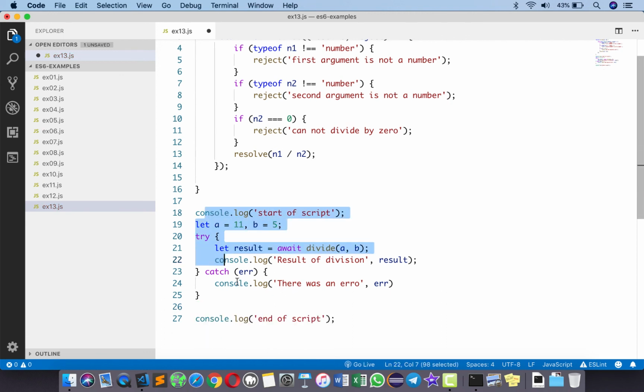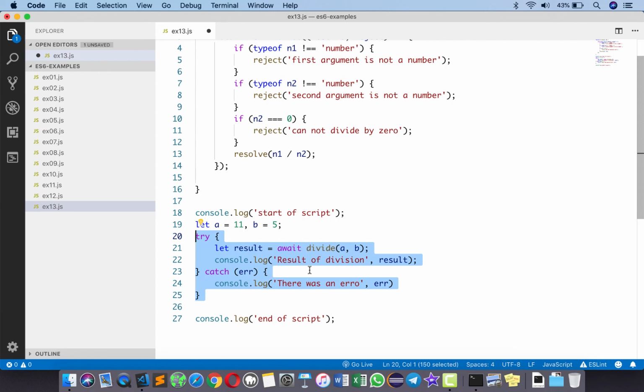Even though this code looks like synchronous, which means we feel that it is all executed one after the other, it is not. Under the hood, it is still an asynchronous function, which means that we get this start of script, we get this end of script, then only one of these two will come. The only requirement of this await keyword is that this block or the statements which include the await keyword must be included in a function marked as async.